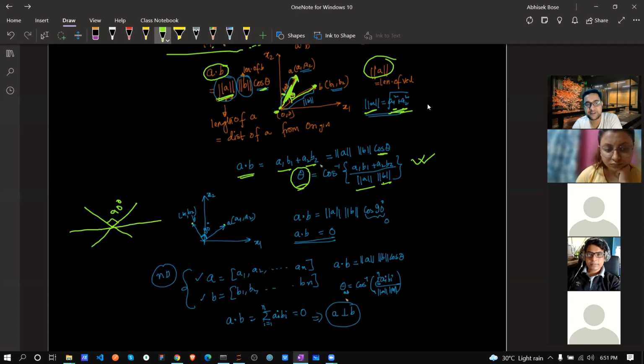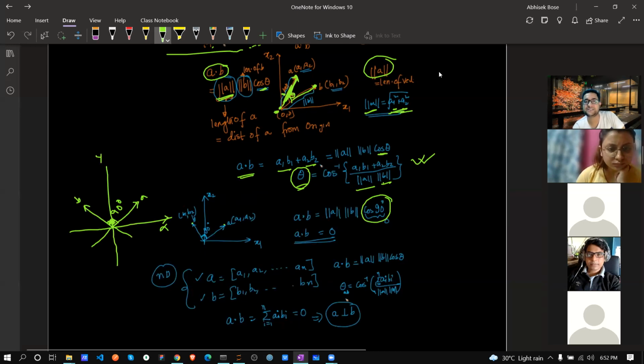Just think, this is your plane. This is your line. This is your A, this is your B. This is your x-axis, this is your y-axis, like this one only. So this part is coming 90 degrees, correct? That means your theta is 90 in between the two points. So what is cos 90? Anyone respond in the chat? What is the cos 90 value?